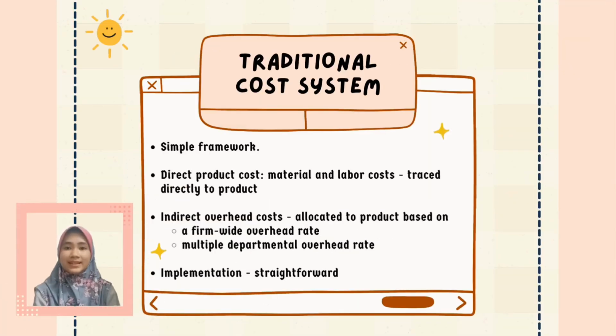Based on this case study, we found that in allocating cost to products, the traditional cost system follows a simple framework. Direct product costs such as material and labor costs are traced directly to products, while indirect overhead costs are allocated to products based on a firm-wide overhead rate or multiple departmental overhead rates. The implementation of the traditional cost system is straightforward, which causes the cost allocation to be far from precise.